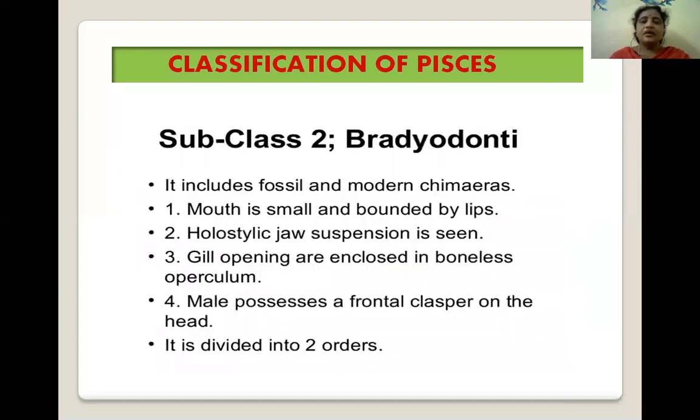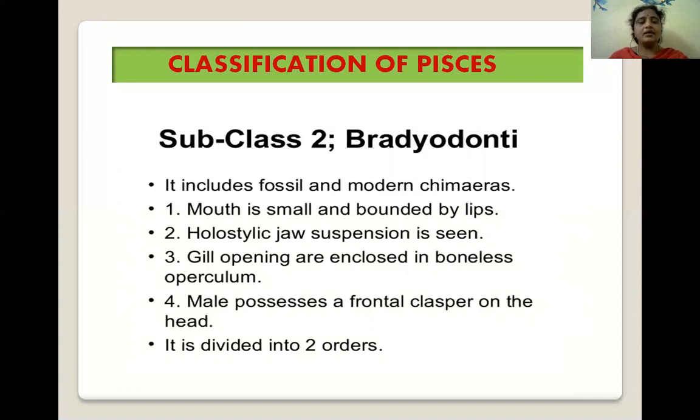Next, Bradyodonti. The next subclass is Bradyodonti, which includes fossil and modern chimeras. Its mouth is small and bounded by lips. In these animals, holostylic jaw suspension is seen.